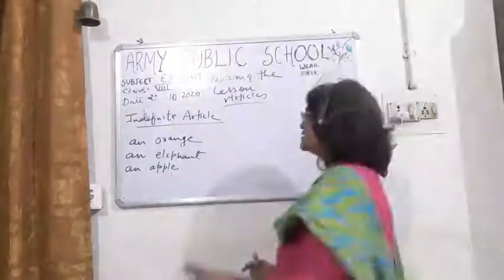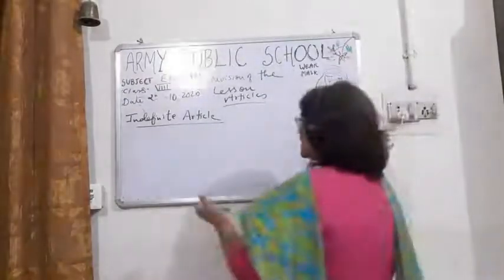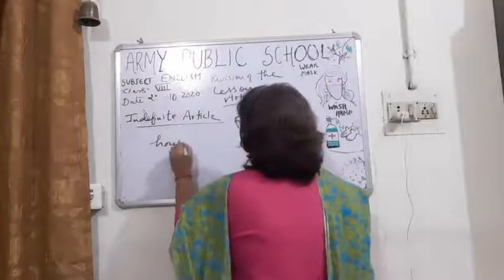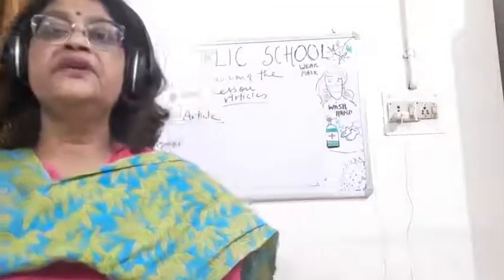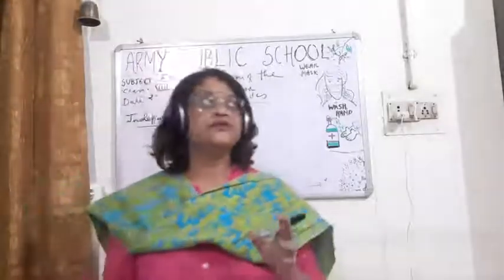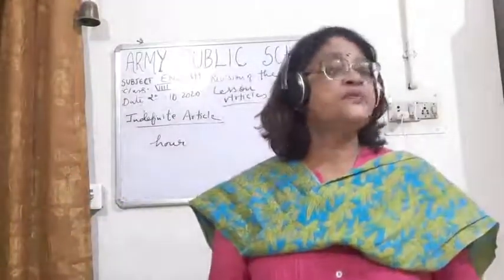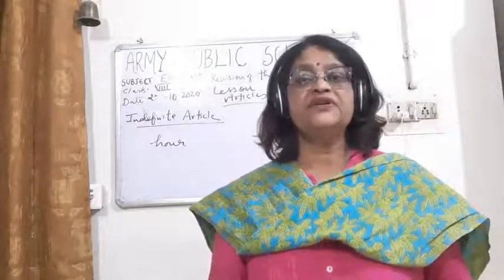Some of the words are there where h is silent, like hour. We never pronounce it with an h sound; we pronounce it our.